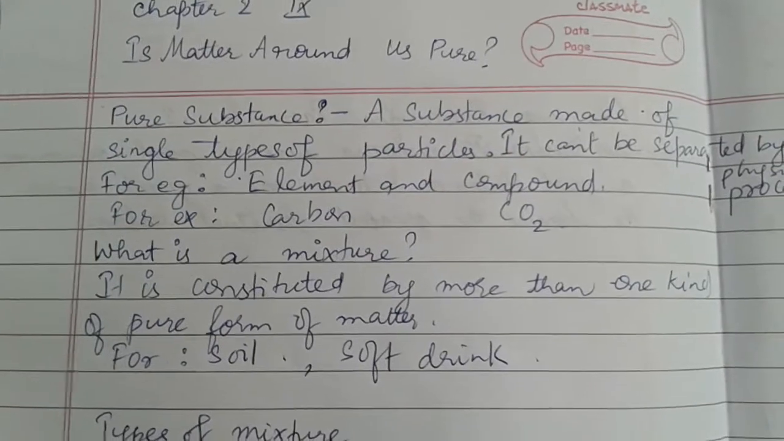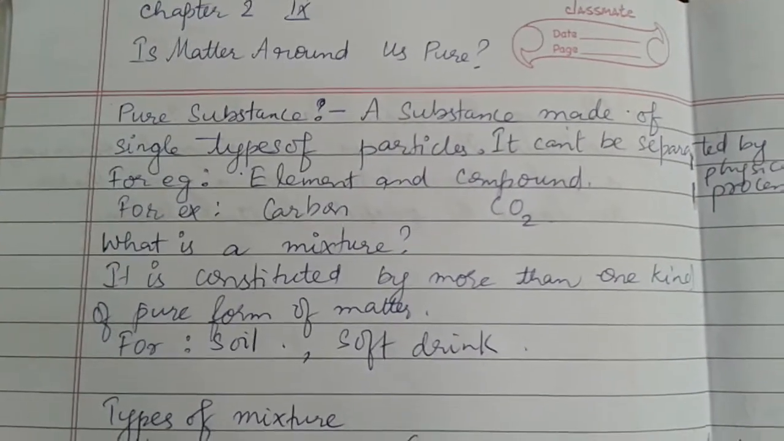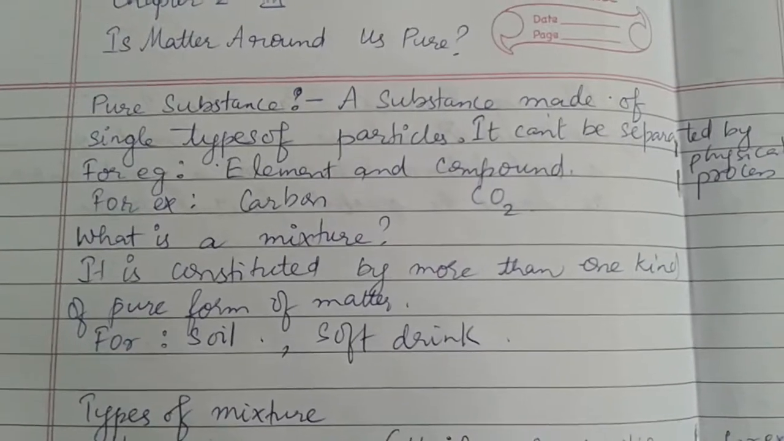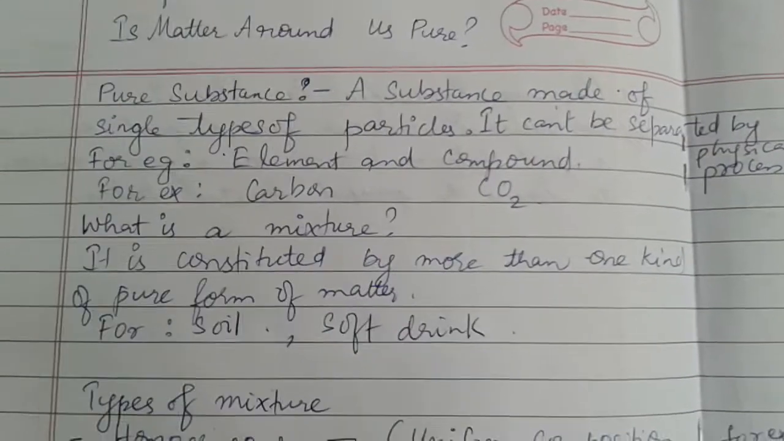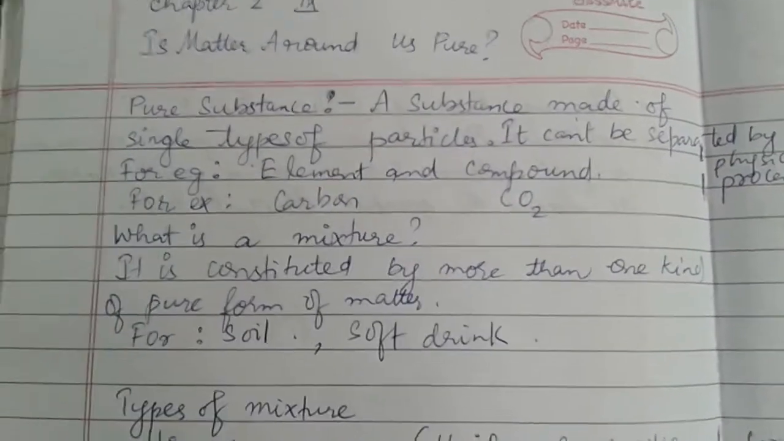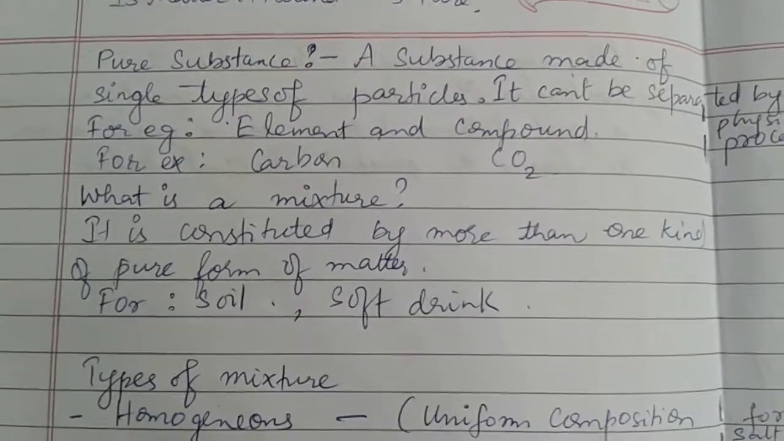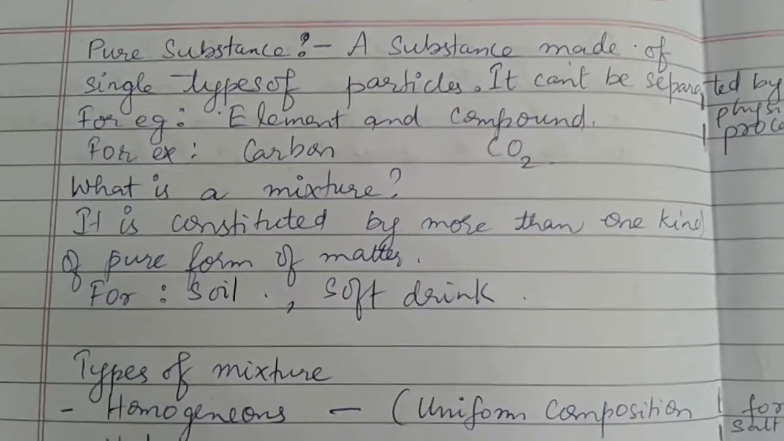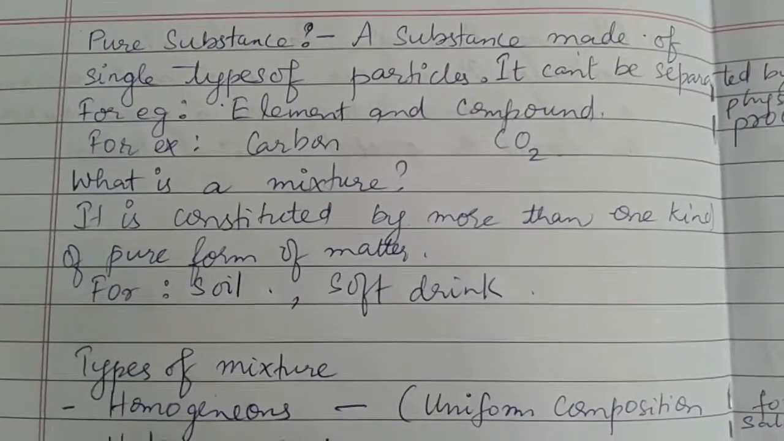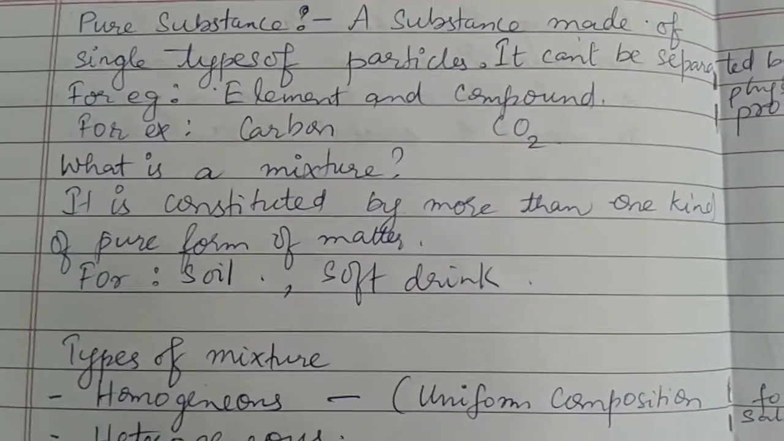Let us learn today chapter 2, Is Matter Around Us Pure? The first thing we need to learn in this chapter is what are pure substances. A substance which is made up of a single type of particles and cannot be separated by any physical process is known as a pure substance. For example, elements and compounds. Under elements, you can take the example of carbon, and for compounds, you can consider carbon dioxide.